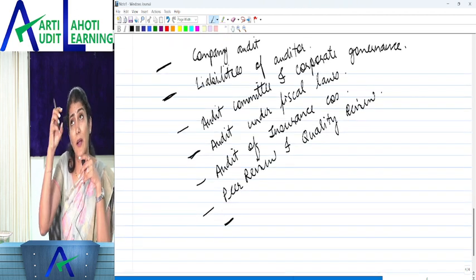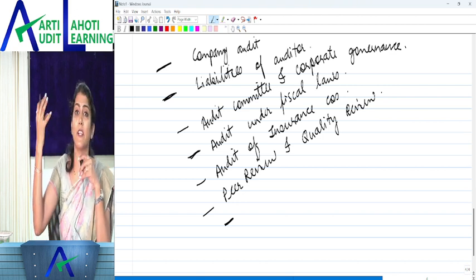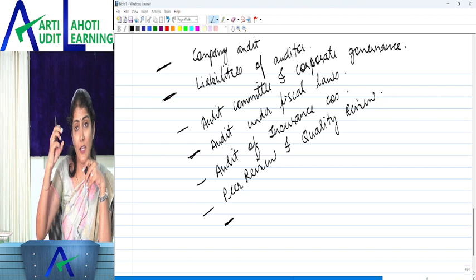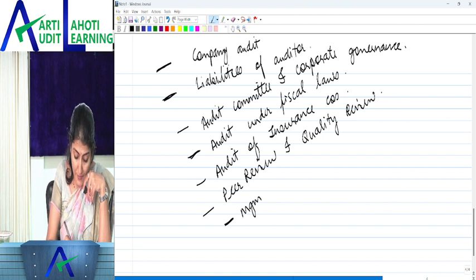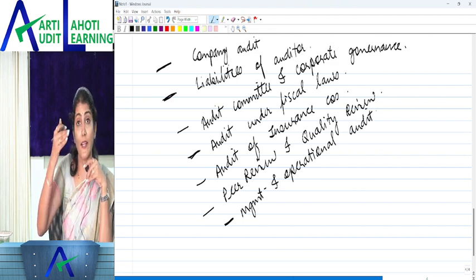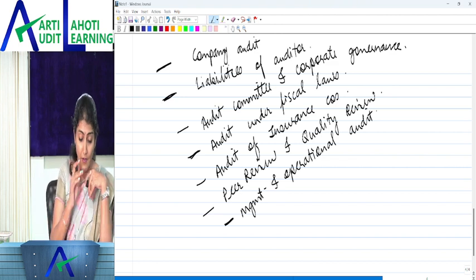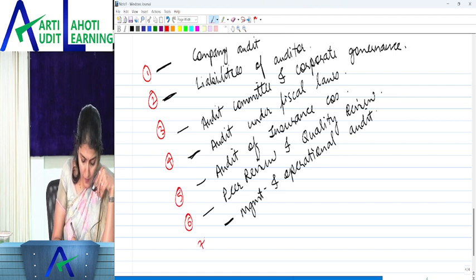Then we had one chapter called internal audit, management and operational audit. From that, they have kept the internal audit part, but the management and operational audit part has been deleted. So it is not applicable for your exams. These are a few of the chapters which are not there in the new syllabus as compared to the old syllabus.